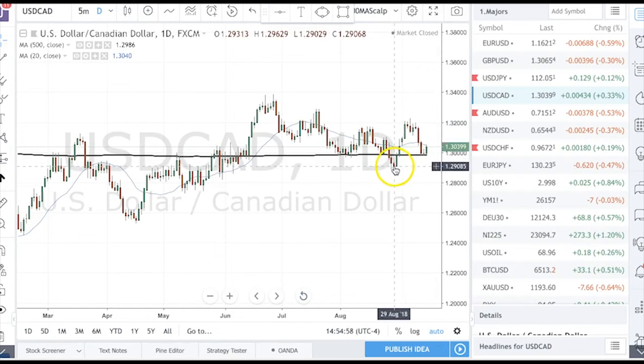Now, the support here from the beginning to the end of August was around 28, 29. That seems to be the natural double bottom target that it would test to the downside. So for now, I think the support in the pair here, longer term, comes in at 29, resistance at 32. Any kind of a rally above here is shortable until the 32s. If we get through the 32s, then it's a completely different story.